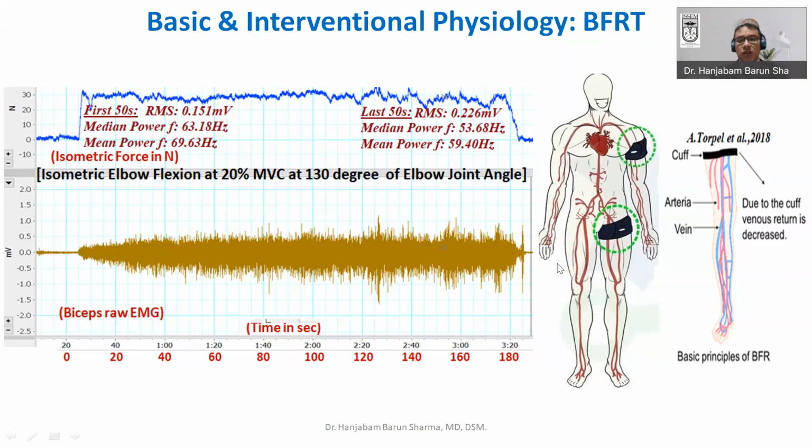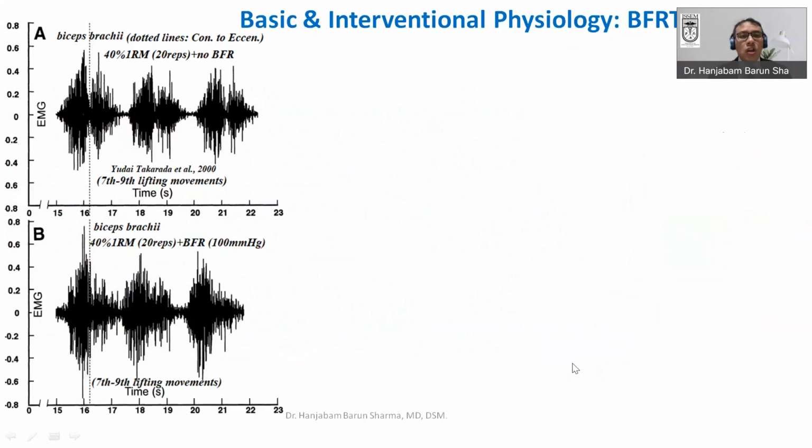So this is the principle of blood flow restriction training, where you induce fatigue just by applying a cuff which restricts the venous return. Because of that fatigue, even at a lower intensity you will be able to recruit the type 2 fibers, which may result in more metabolic stress, and because of that muscle hypertrophy, and performance may also be improved. This is the basic principle of blood flow restriction training.